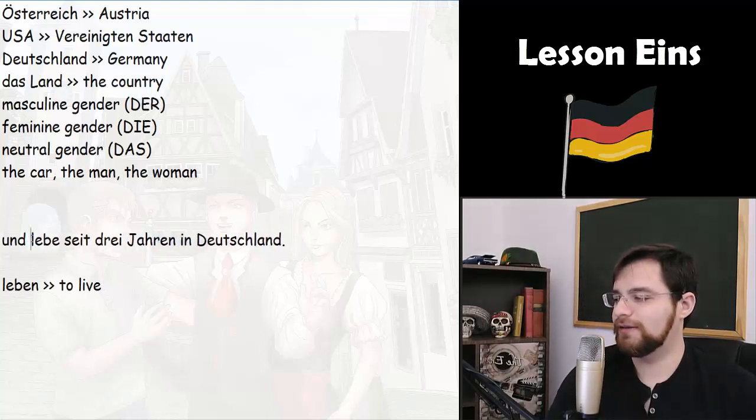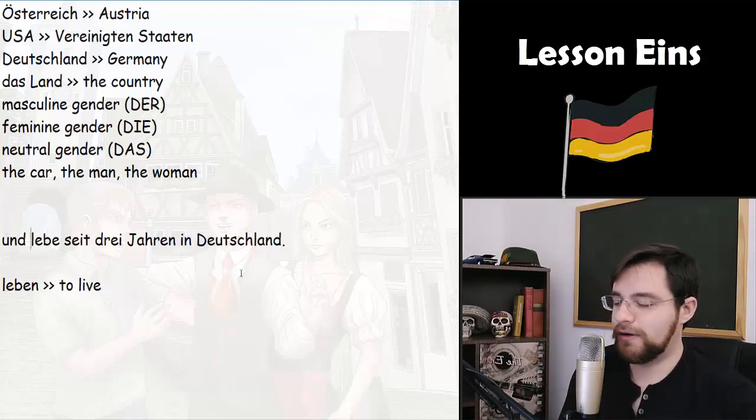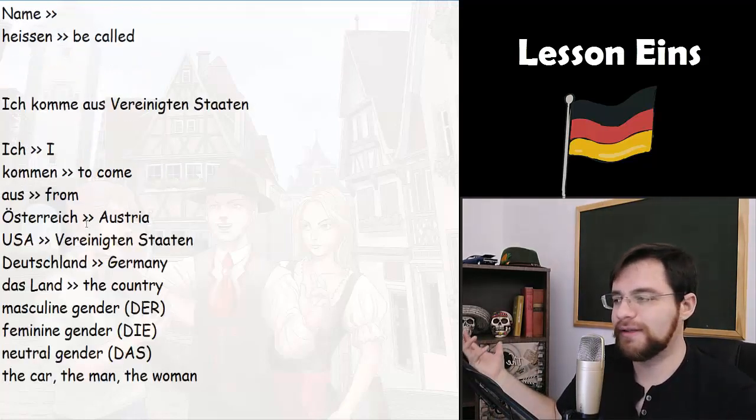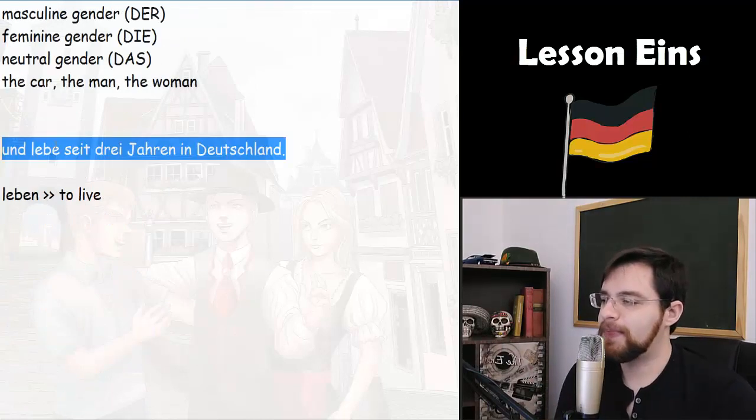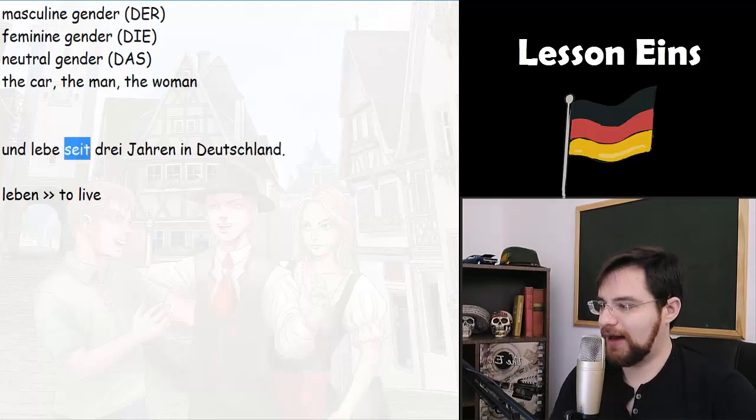It doesn't appear here, but it's hidden here. Und, because this sentence is continuing the last sentence. Und lebe, and I'm living, seit.